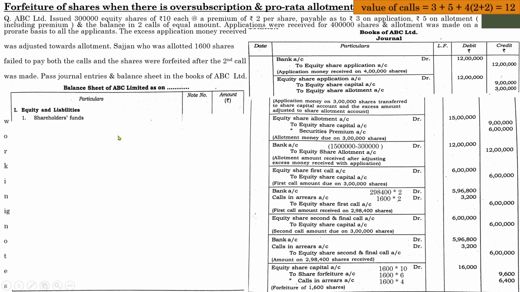First one, shareholders' funds. Shareholders' funds is a common name given to the funds of the owner. Funds of the owner means share capital, profits, reserves and surplus, like that. And shareholders' funds includes share capital, reserves and surplus. Reserves and surplus, we have learned about that. Anything collected by the company in the form of premium or a security premium will be shown as an item under reserves and surplus.